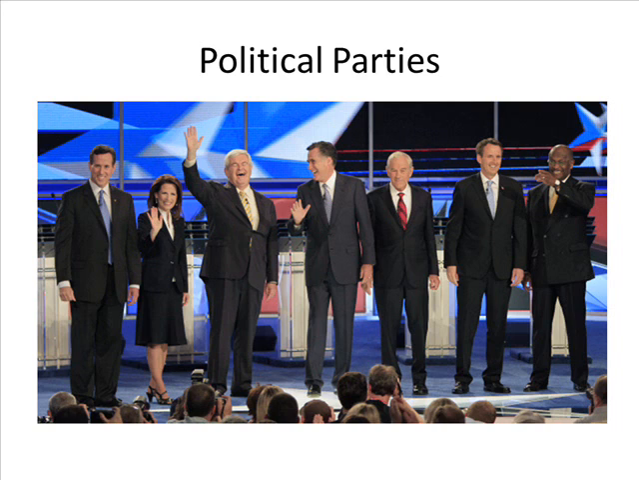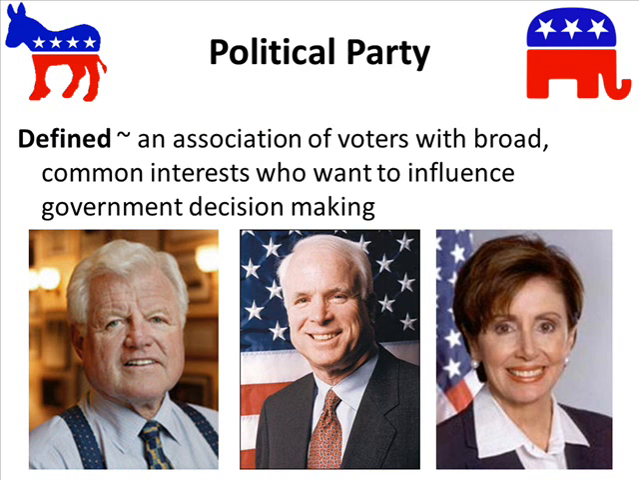So what I want to do is introduce you to Unit 3, and our current topic is going to be political parties. Now, a political party is clearly defined as an association of voters with broad common interests who want to influence government decision making. So a political party is just a group of people who think alike as far as politics and government is concerned. They work together to try to influence government with their ideas.